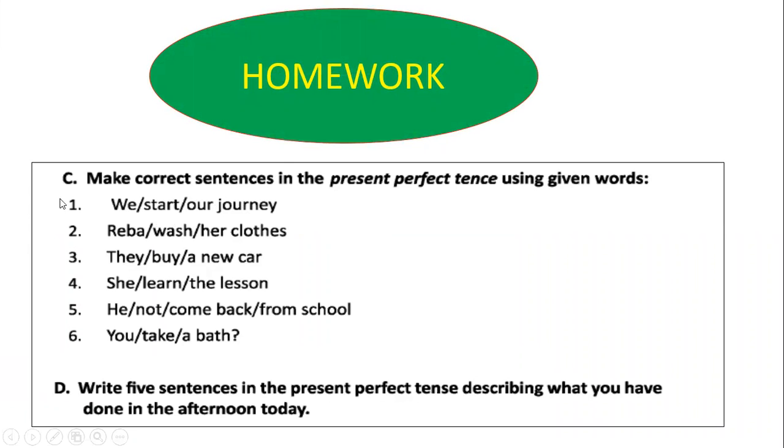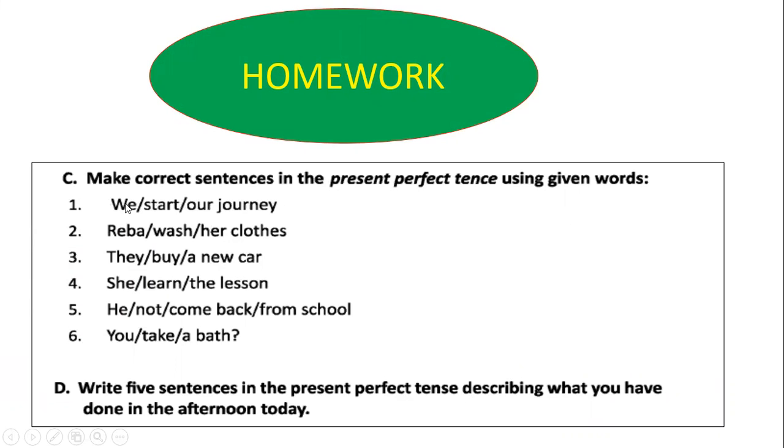From your English grammar and composition book, I have mentioned here two activities, C and D. Make correct sentences in the present perfect tense using the given words. You must note down these 6 sentences and use present perfect tense. Remember, if you write present perfect tense, what structure will you follow?